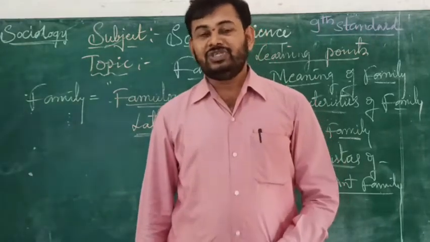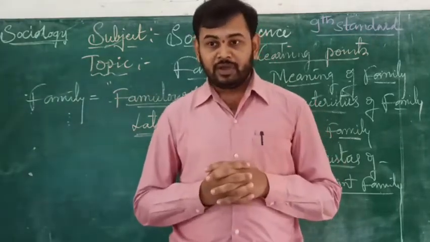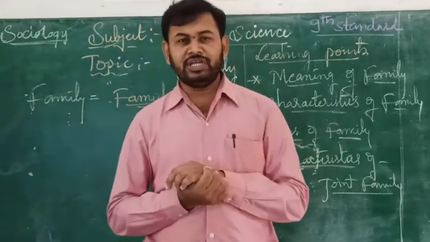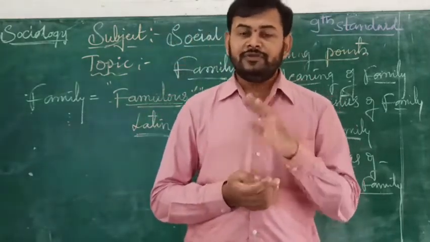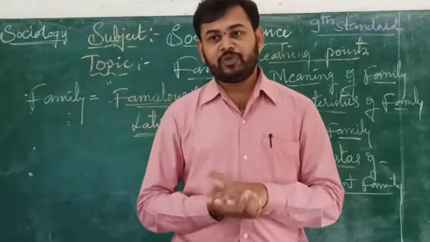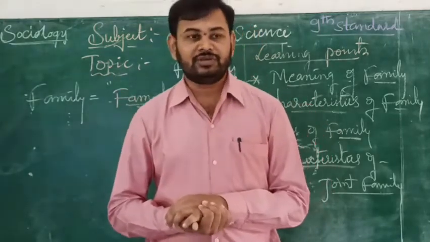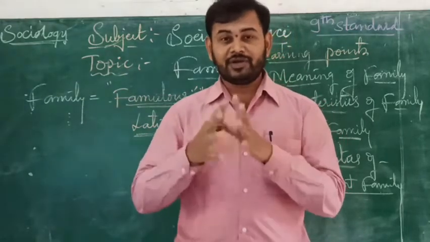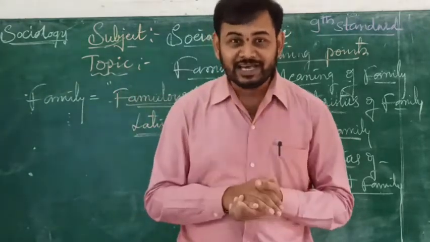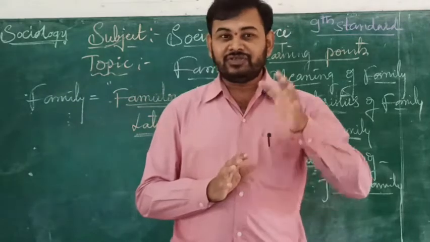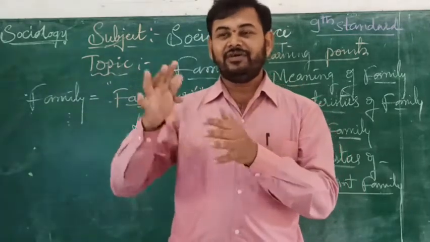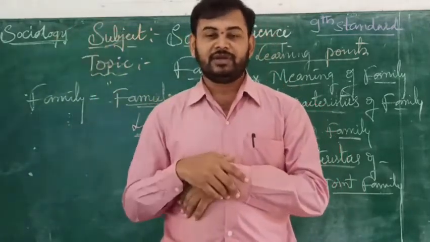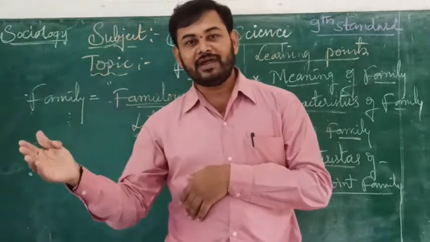Let us see generation in a family. My dear student, generation is divided into three types. The first generation consists of grandparents, what we call in Kannada Ajja and Ajji: grandfather and grandmother.